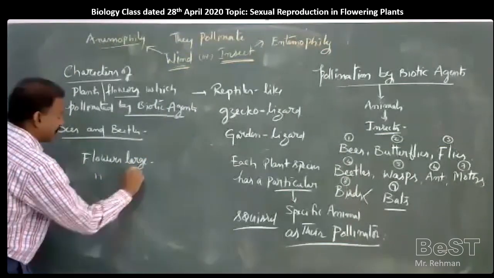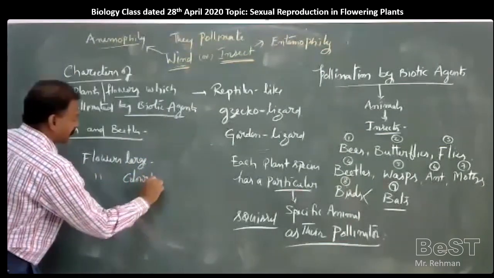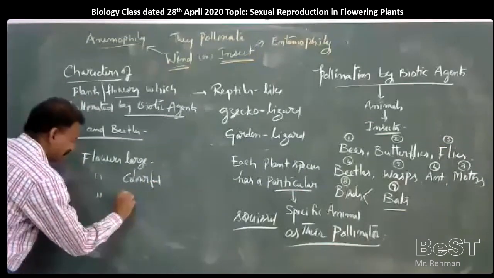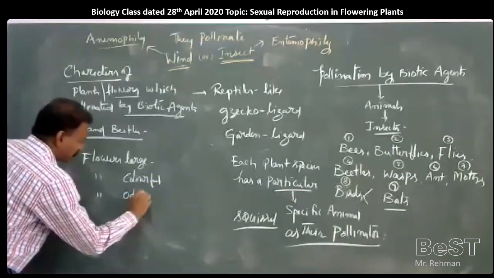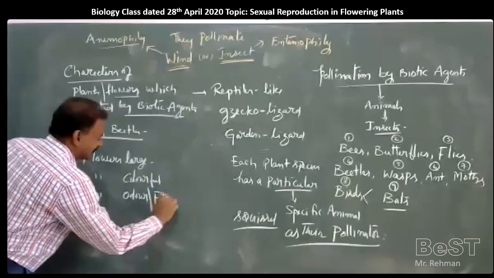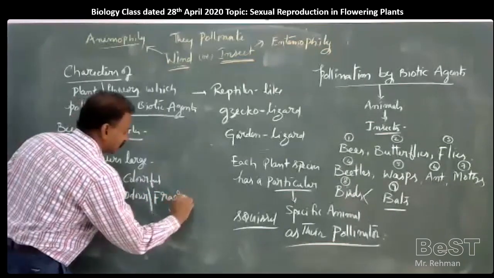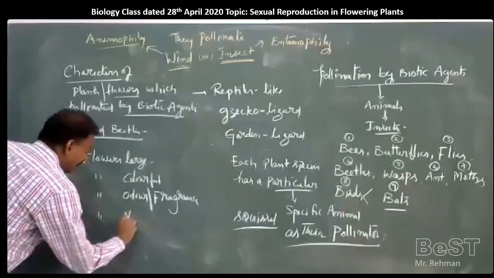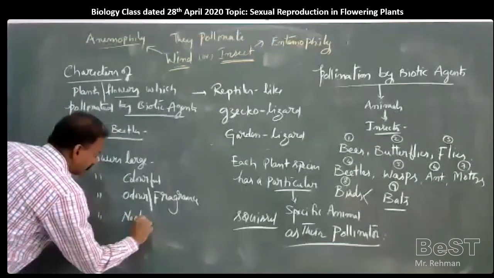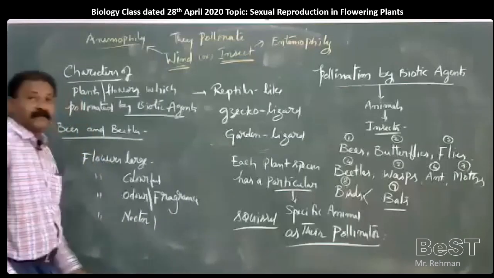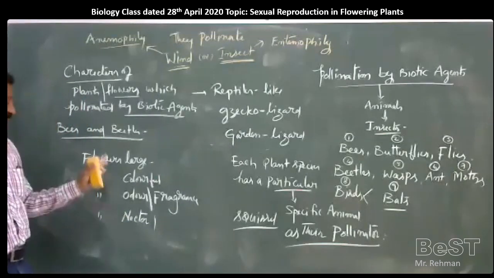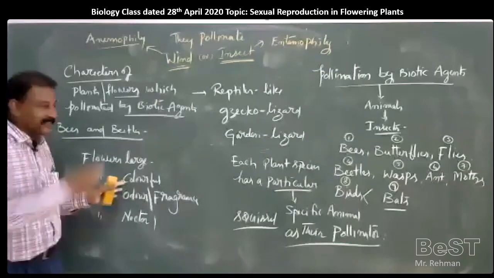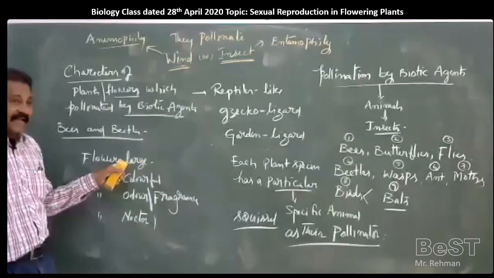Flowers are colorful. Flowers have odor or fragrance. Flowers have nectar. So generally flowers are large with attractive color to attract the insects. If they are large, they will be seen.